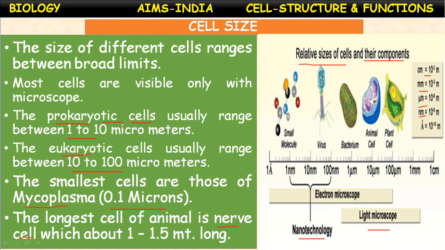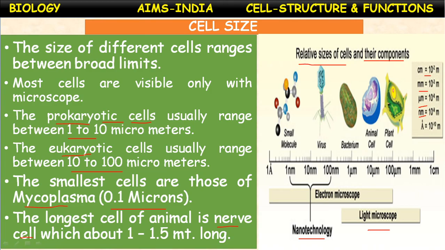If you know the function of a particular organelle, you can easily justify what happens if that organelle is not present. What happens to the cell if the nucleus is removed? If the nucleus is removed, all the cellular metabolism will stop.